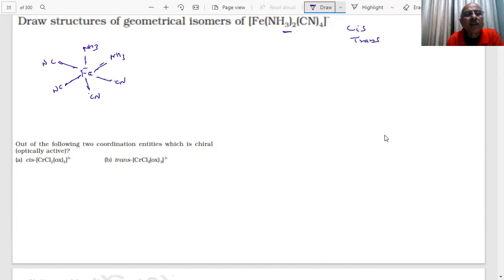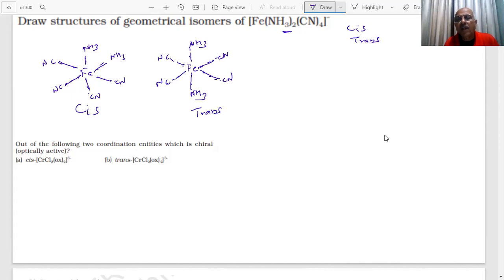See, this is what? This NH3 on the same side, cis form. For trans, you put NH3 opposite. One NH3 here, students, another NH3 here. What did it become, student? CN, CN, CN, CN. What will this be then? Trans. Got it? How to draw trans.